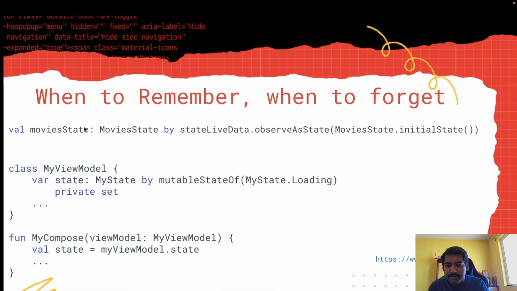So in both cases, even if this composable block gets recomposed or called again, what would happen? It would get state from the view model state, or here it would get state from the latest live data value, right? So that's what we want anyway, right? It won't break your code. That's why remember is not required, because you are getting the state from a state holder that is outside of your composable.